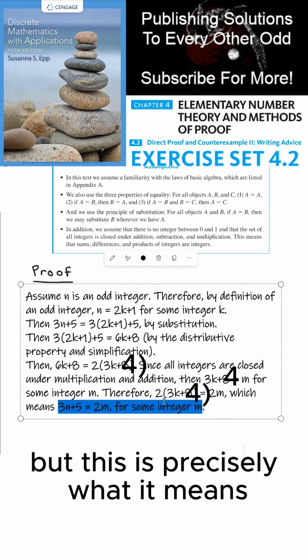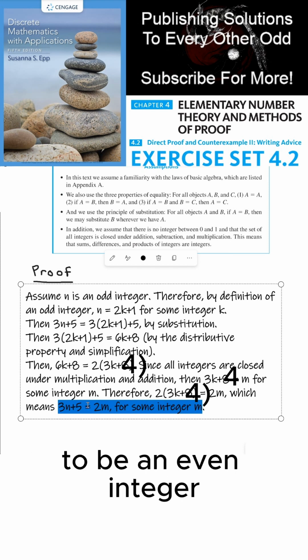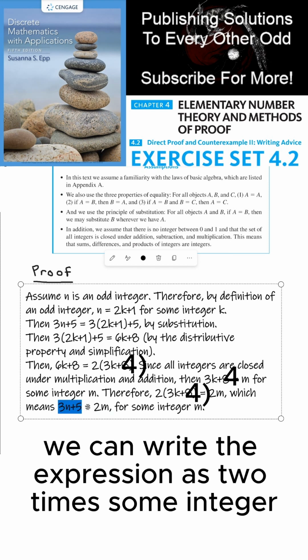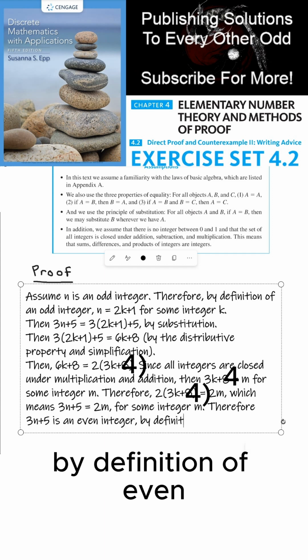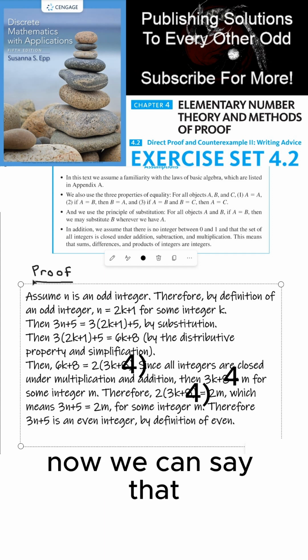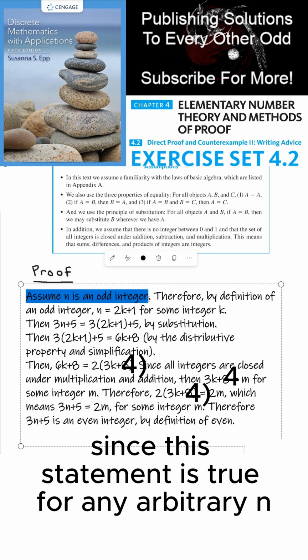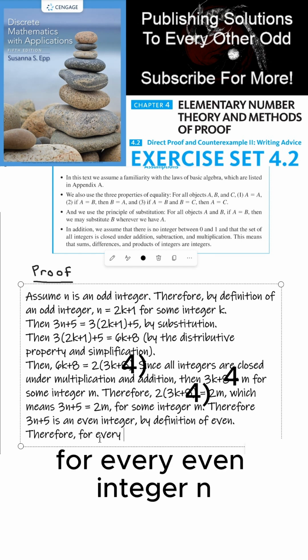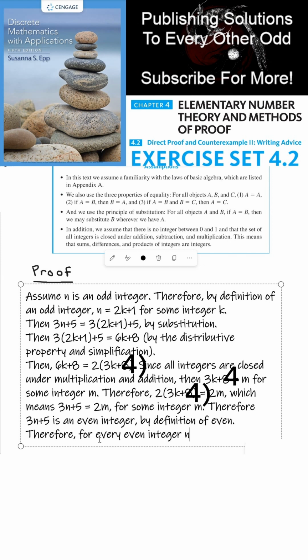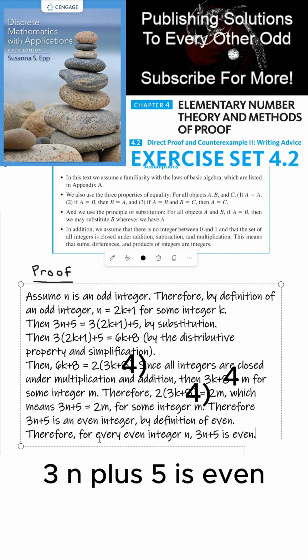But this is precisely what it means to be an even integer. We can write the expression as 2 times some integer. So therefore, 3n plus 5 is an even integer by definition of even. Now we can say that since this statement is true for any arbitrary n, we could say therefore, for every odd integer n, 3n plus 5 is even, which is what we wanted to show.